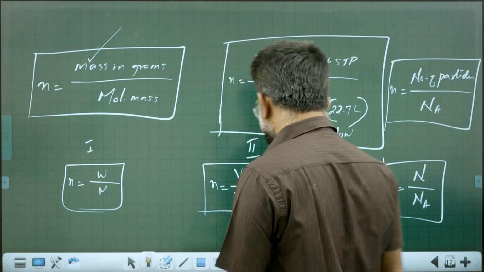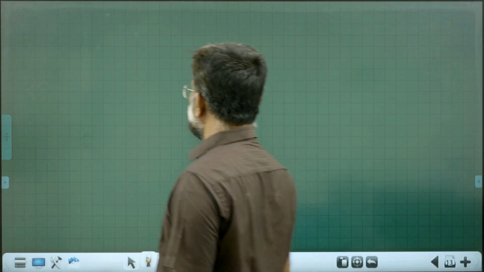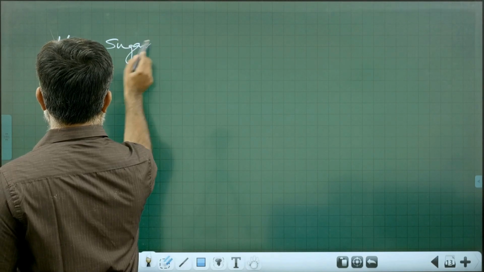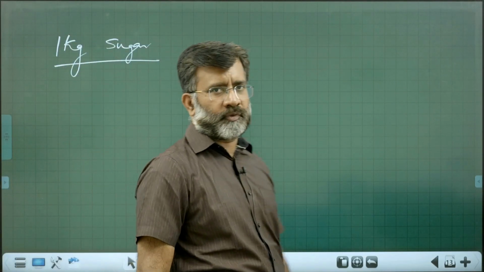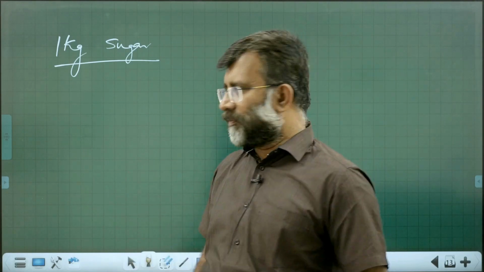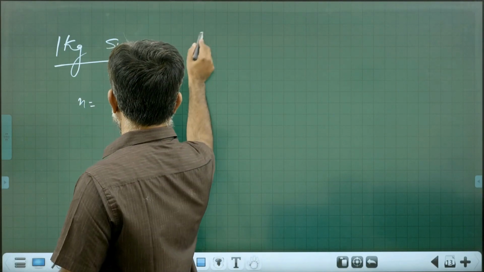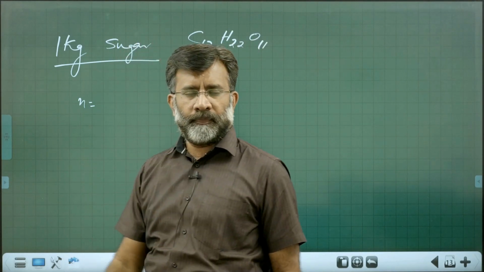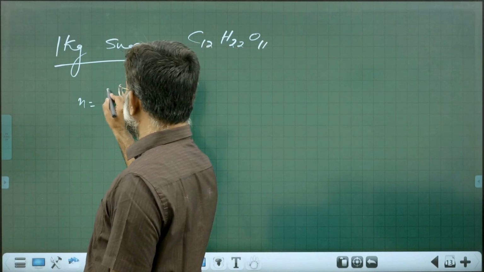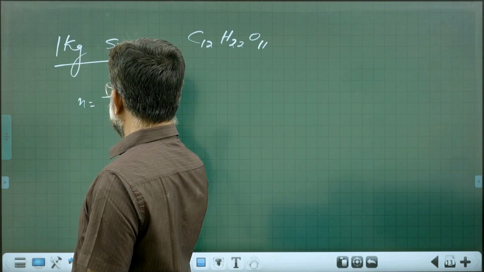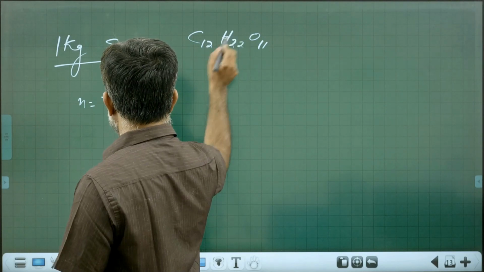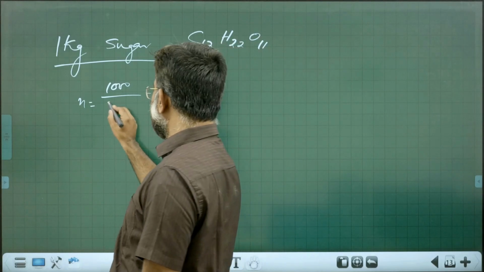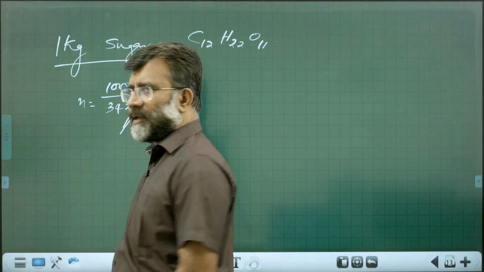Suppose I tell you how the problems may be encountered. Suppose it is given 1 kilogram of sugar, C12H22O11. How do you find the number of moles? Number of moles is equal to mass in gram, 1000, divided by molar mass. You need to know the molar mass of many popular molecules. It is 342. You can find the number of moles.